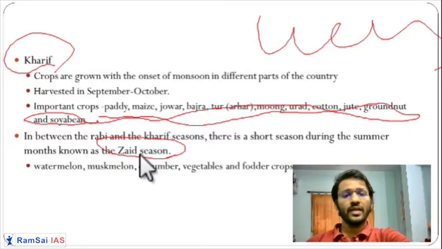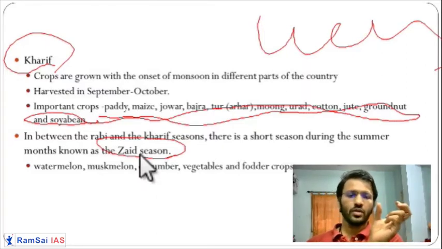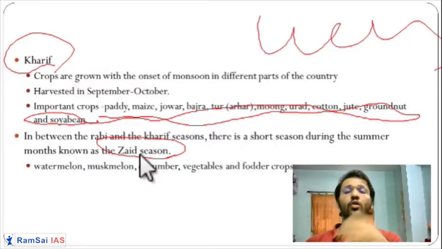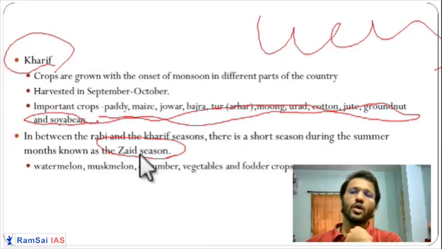Generally these are crops like cucumber, watermelon, muskmelon, and vegetable crops. They are grown in this Zaid season. It is a very short season. The moisture is already there. You have just harvested the crop and the land is still wet, so you can take one more crop before sowing for the summer or rainy season. This is known as the Zaid crop.